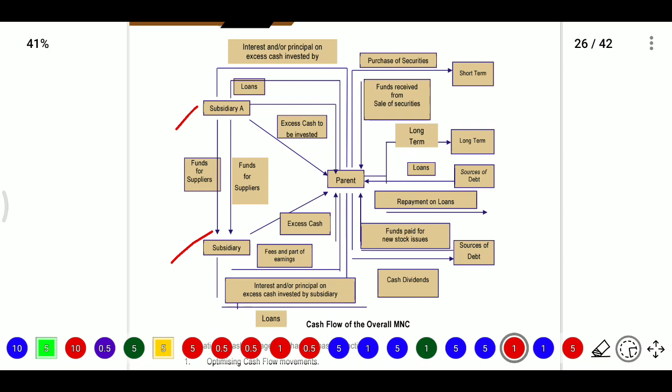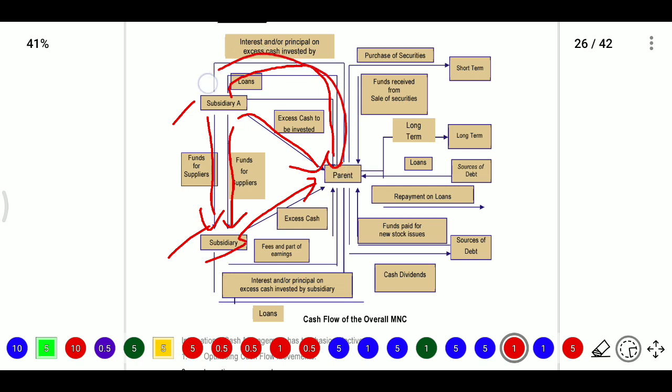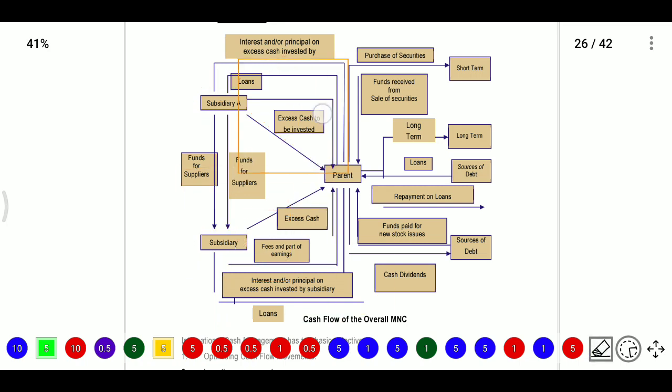This subsidiary may give loans to this one and give funds for suppliers and other funds, and if they have any excess cash, it is invested here itself. The parent will invest this amount in the subsidiary. Firstly they will invest, and here also the parent will invest, and fees and part of earnings will be there, on this side.